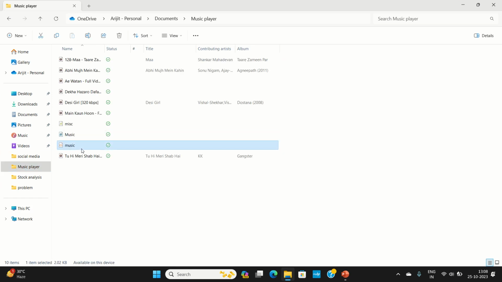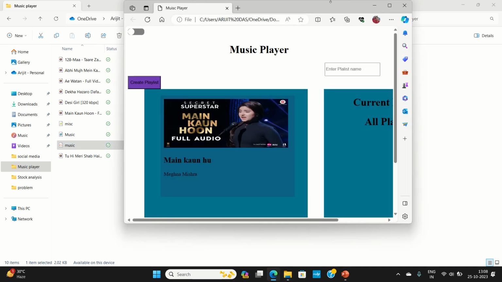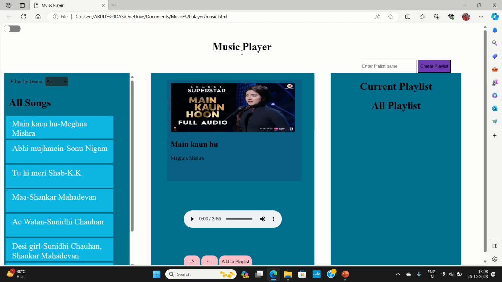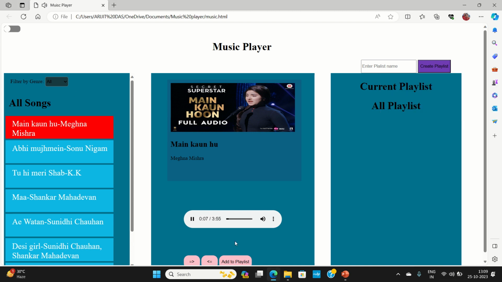Just to show you, here in the music player folder, this is my HTML file. I'm opening it with my browser. Okay, so this is my music player app. Here you can play any song. This is the first song I am playing. Here you have specific genres.